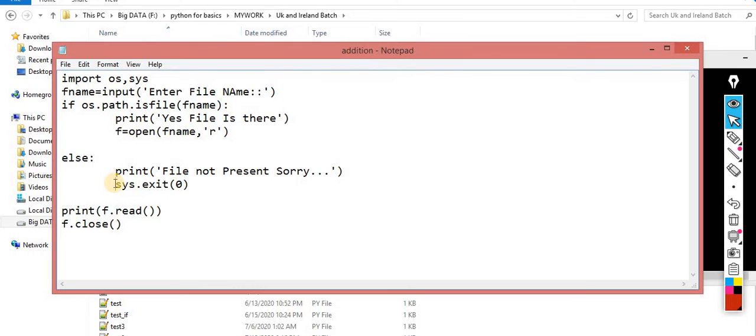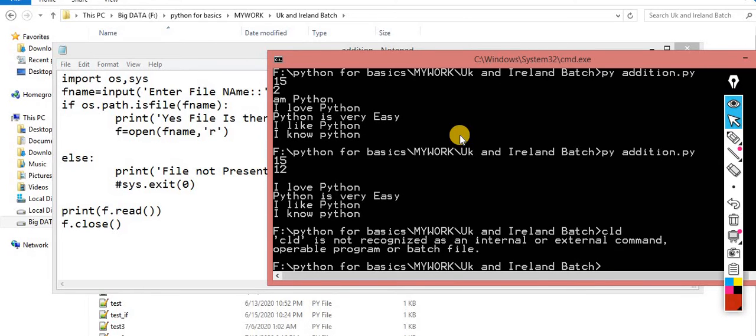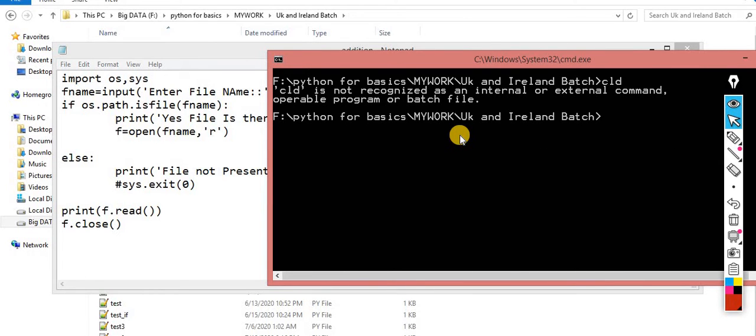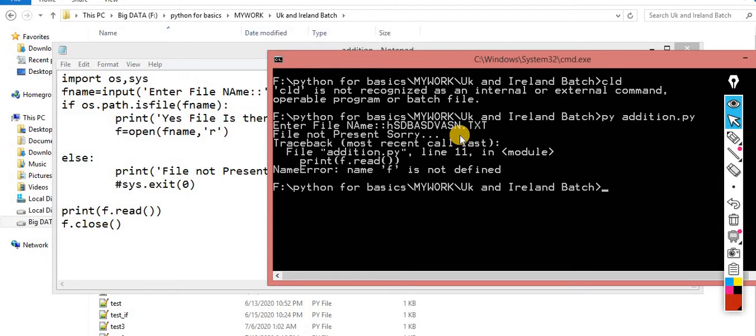If I don't use this, then what will happen? It will move to this line, and here it won't get any file, so it will give you an error message. Now I will show you this scenario without using this exit. I am asking the user to open a file. Let's suppose this file; I know it is not available. Now you are getting the error message, name f is not defined, but I don't want this error.